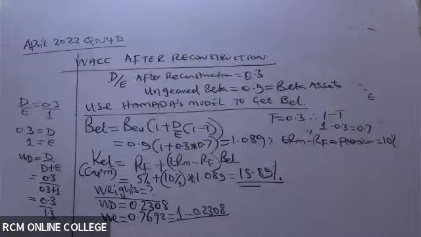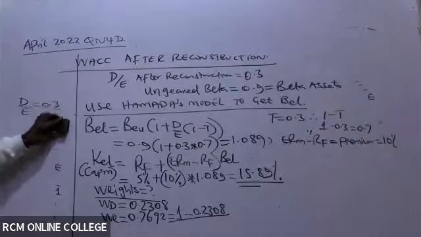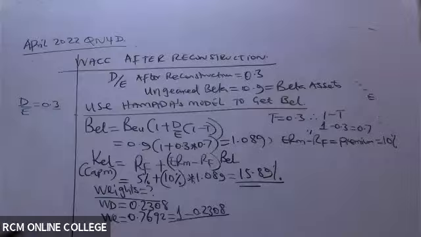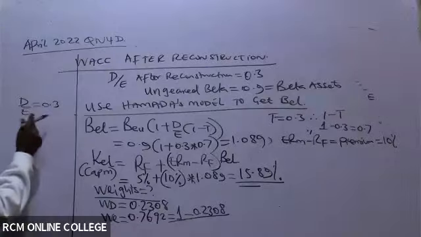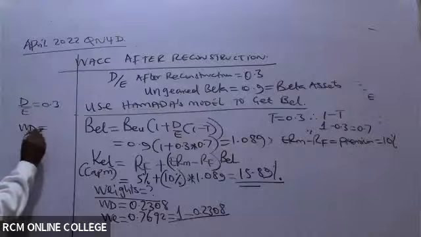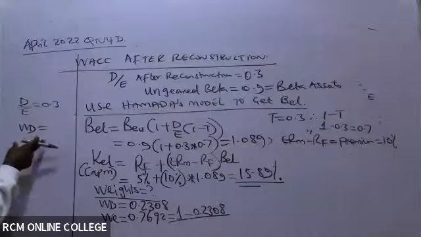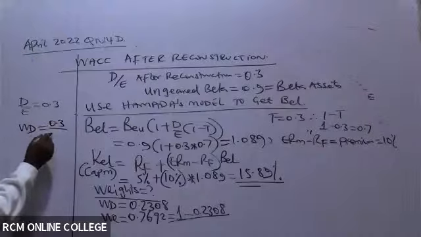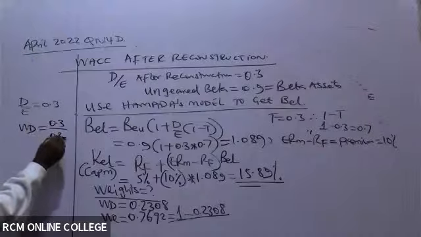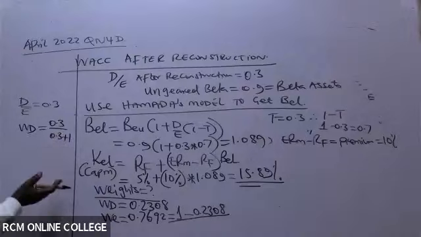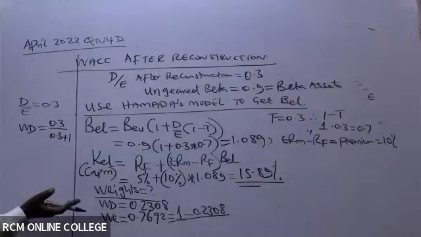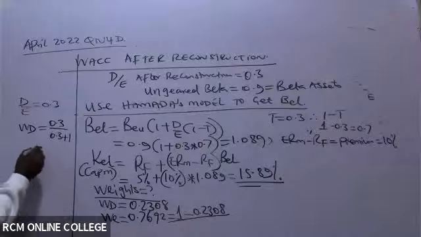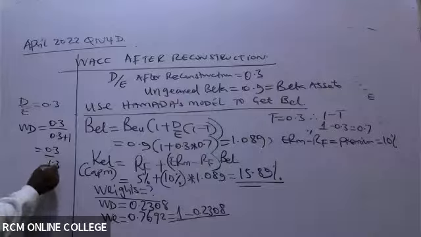But now remember, there is a shortcut to this. The shortcut is you simply look at the D over E given. Whenever you see the D over E is 0.3, to get the weight of debt, the gearing ratio, you take 0.3 the way it is, all over 0.3, the same number, plus 1. Always you add 1. Don't ask me where the 1 is coming from. You always keep on adding 1. So this one will be 0.3 over 1.3.